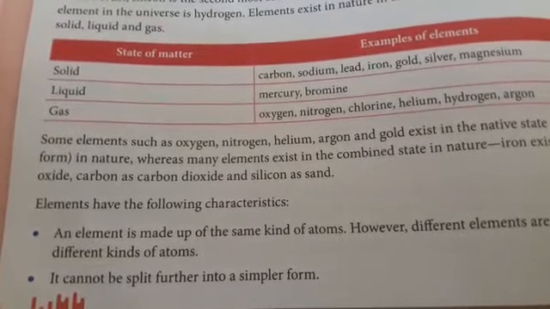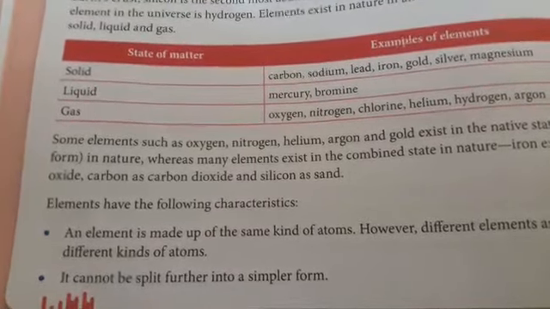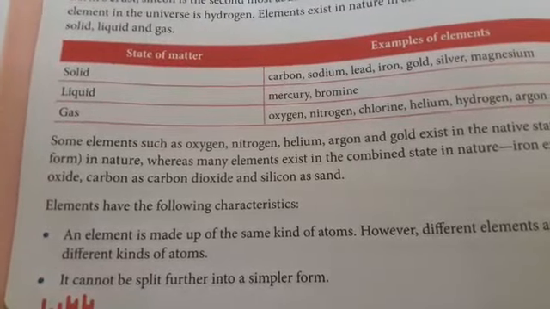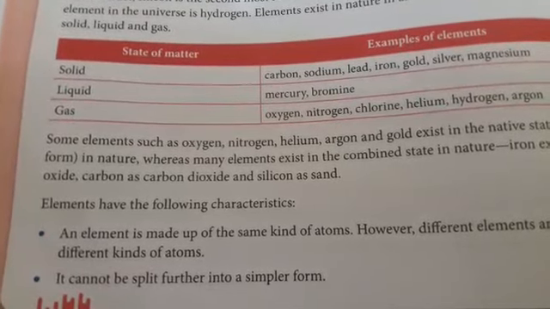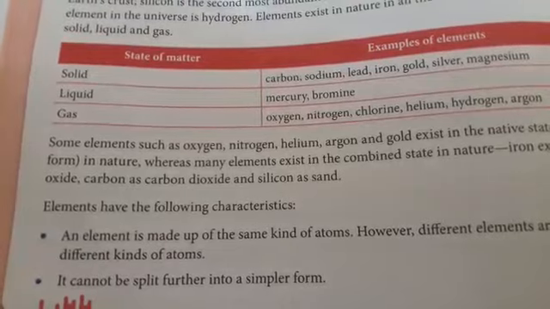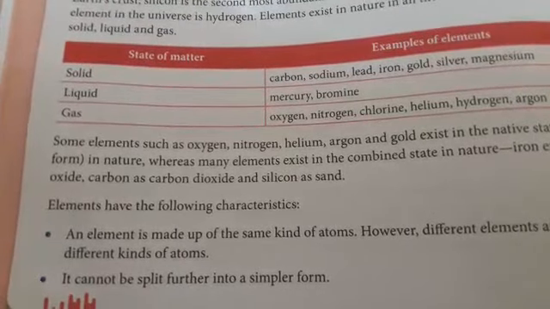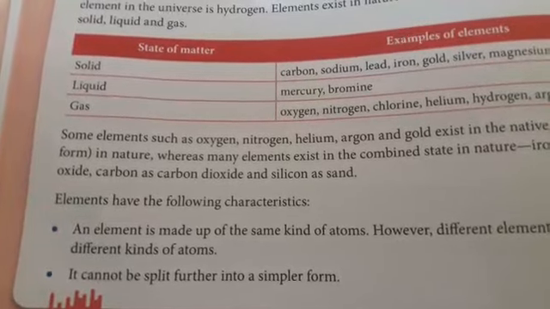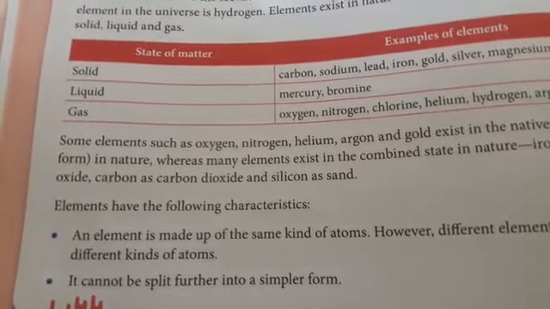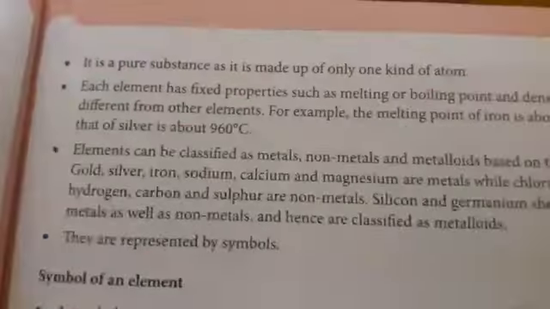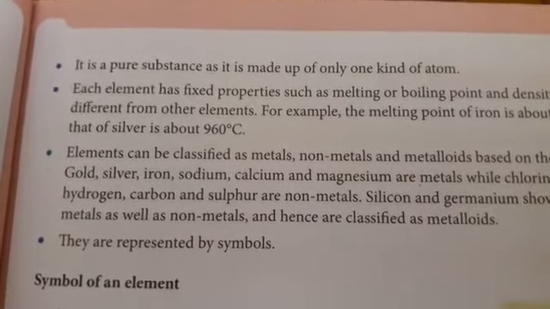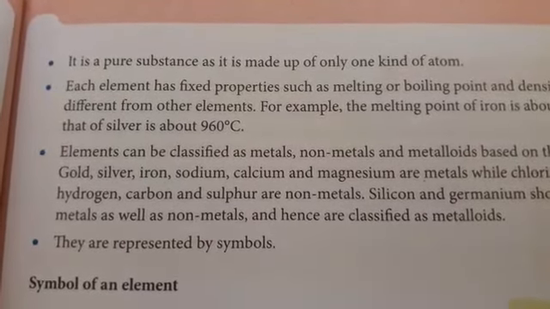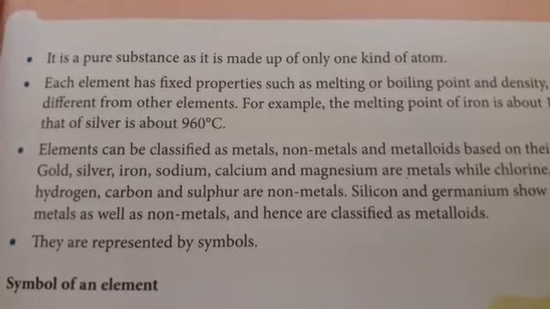So I told you, by any chemical means you cannot further divide the atom. Like at last if you get oxygen, you cannot further divide oxygen into its constituent parts by a chemical reaction. You cannot divide the carbon atom into its parts by a chemical reaction. Then it is a pure substance as it is made up of only one kind of atom.